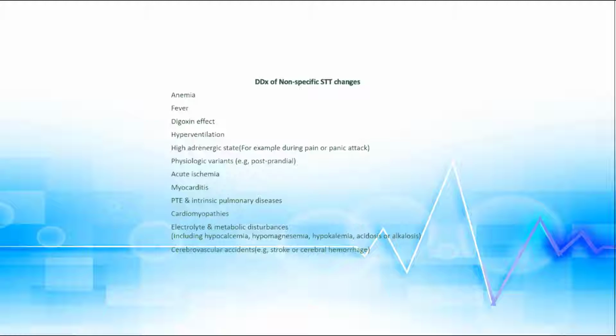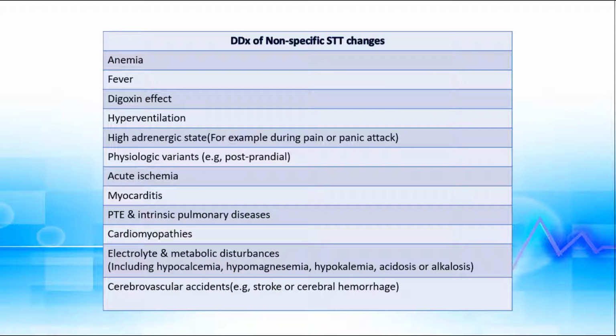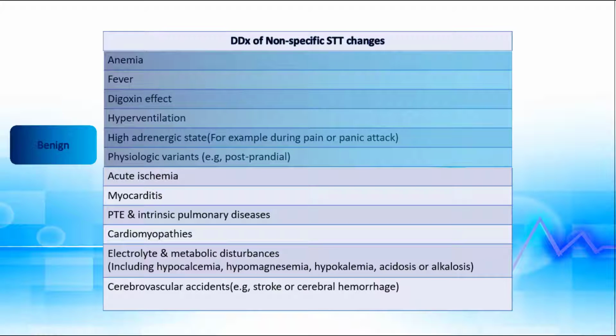Here are the differential diagnoses of nonspecific ST-T changes. As you see, a wide range of cardiac and non-cardiac circumstances are associated with ST-T changes. Some of them, such as anemia, fever, digoxin effect, hyperventilation, high adrenergic state and physiologic variants are benign.